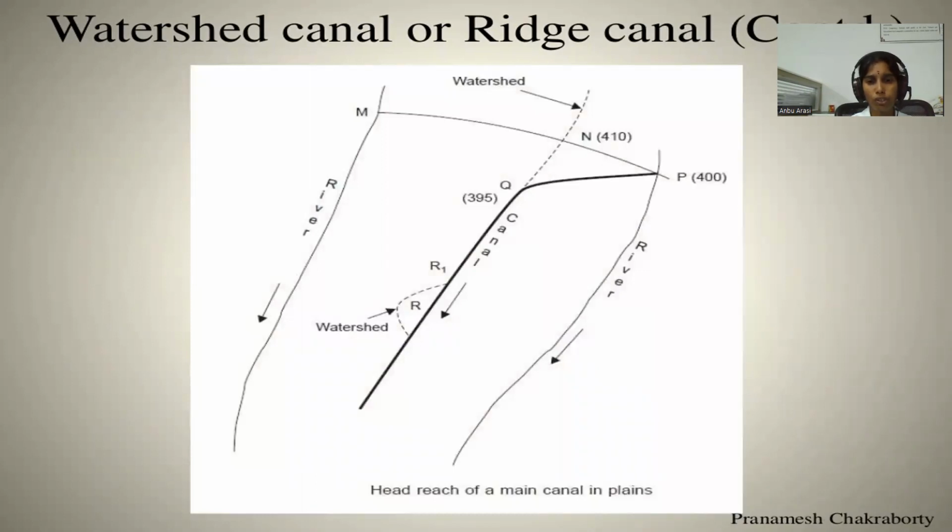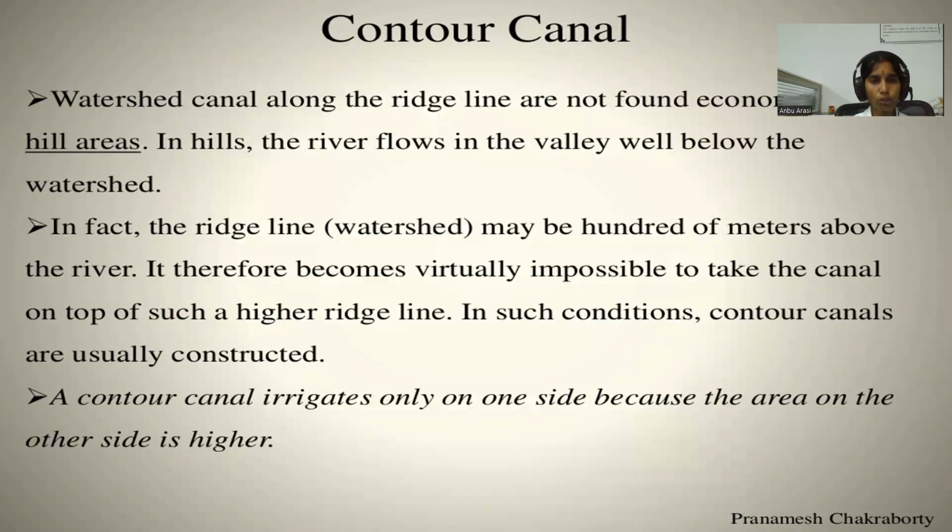Cross section of the watershed canal or ridge canal. Next, contour canal. The canal which is aligned approximately parallel to the contour line is known as contour canal. This canal can irrigate the areas on one side only. This canal may cross natural drainage and hence cross drainage works are necessary.